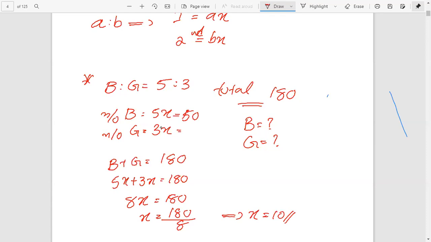Okay, sorry. How is x 10? Boys plus girls equal to 180, and 5x plus 3x equal to 8x equal to 180. Therefore, x equal to 180 divided by 8. Okay, 180 divided by 8, when we divide it exactly, what do we get? It is decimal, sir. 180 divided by 8 is 22.5. We cannot divide it exactly.